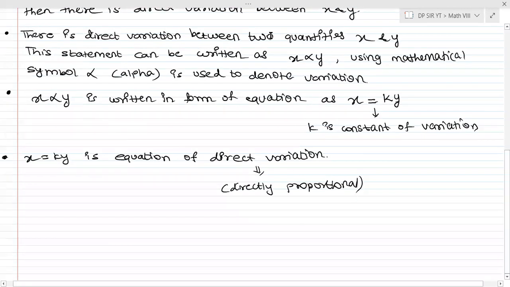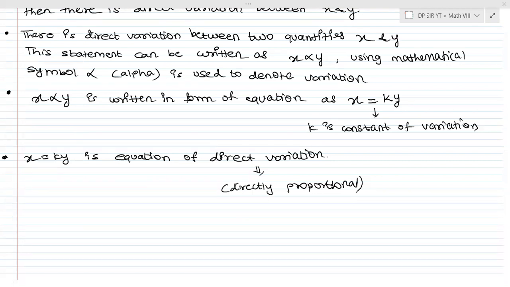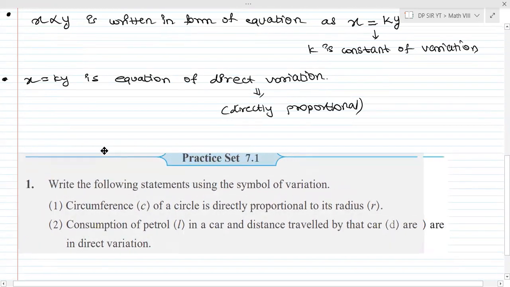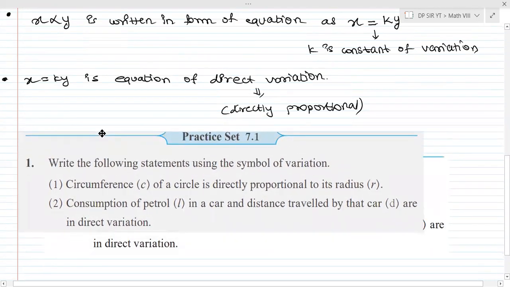If you are having any doubt, don't get worried, don't get tense. I'm going to solve a number of questions for you all so that you get it. Okay. So let us solve quickly. Practice with 7.1 ka question. And I'll just paste it if you all want. So this is practice set 7.1. Let me just shift it a bit above.